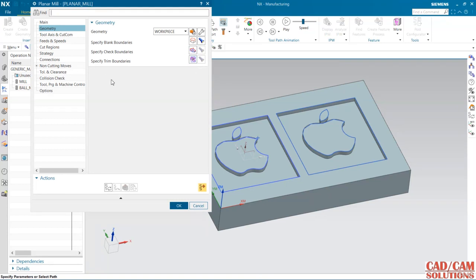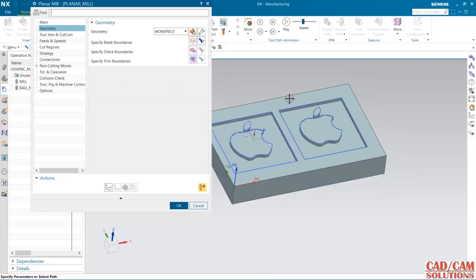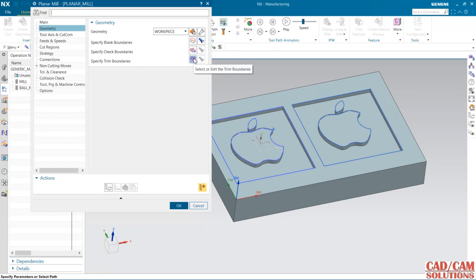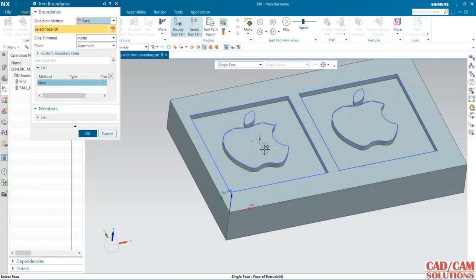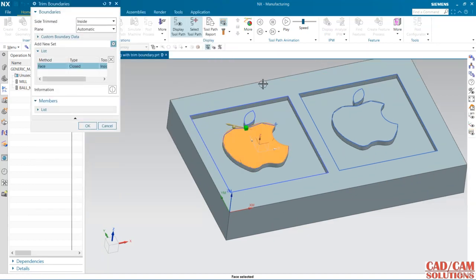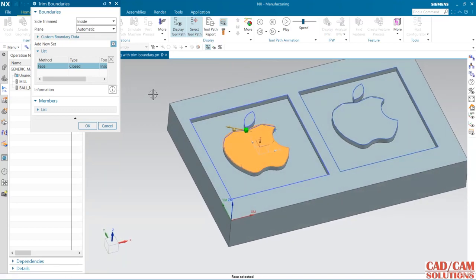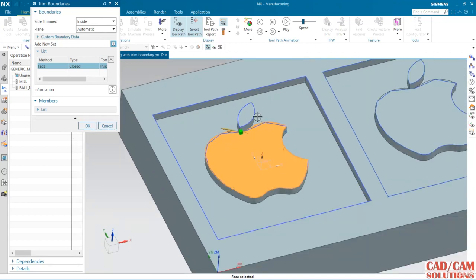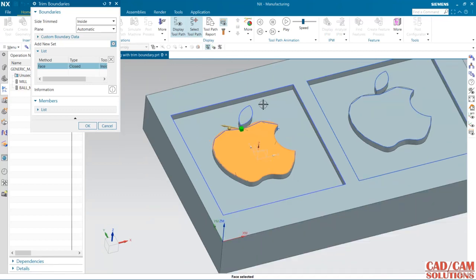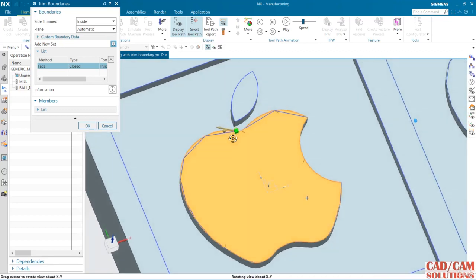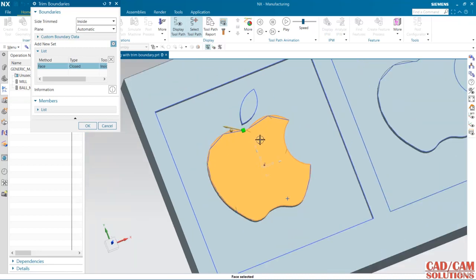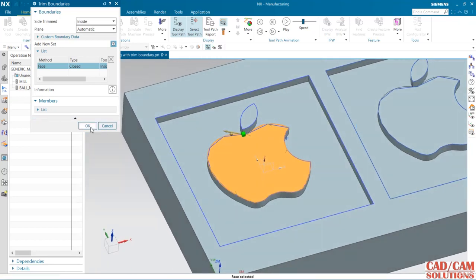And specify the trim boundary, which area you want to skip, where you don't want to create a toolpath. This is the face where I don't want to create. Trimming side is inside, so the inner portion will be trimmed. I'm skipping this portion. We could add more, but our tool is a little bigger, so it cannot pass through this space, so I'm skipping this portion.